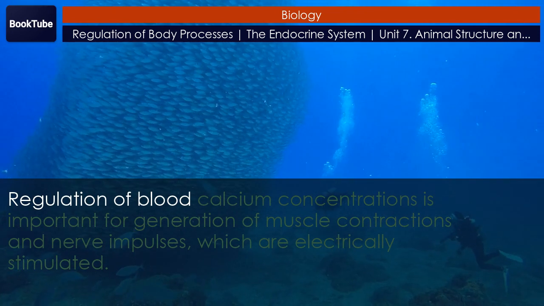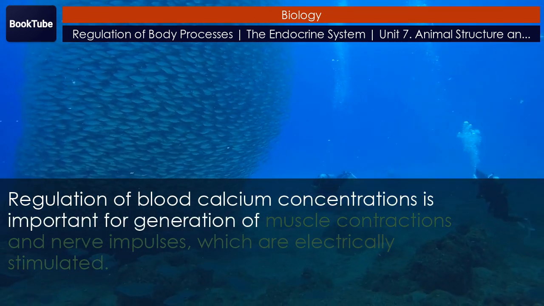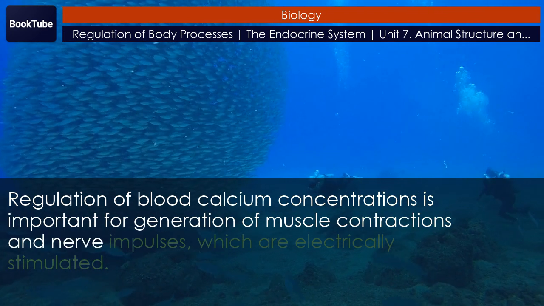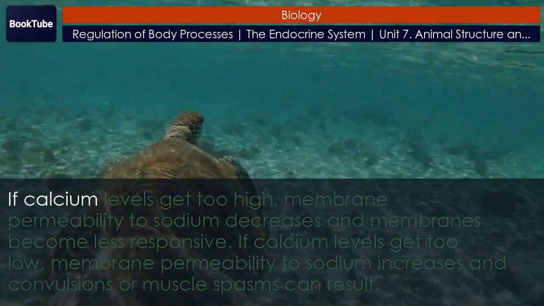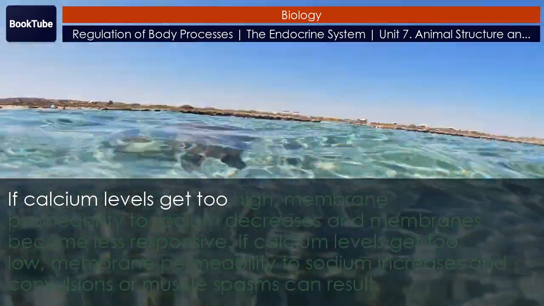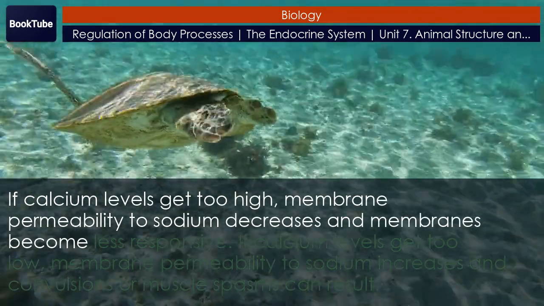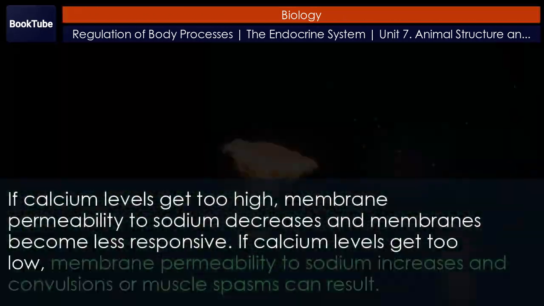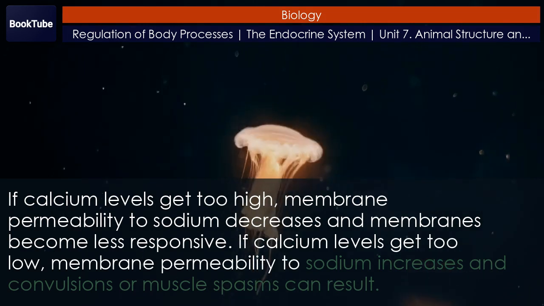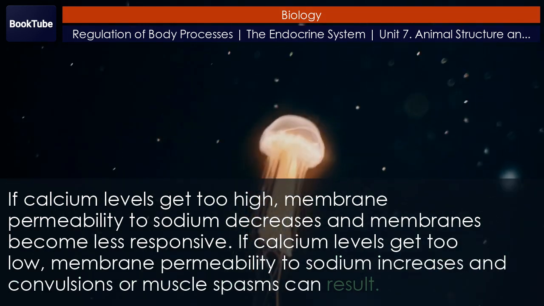Regulation of blood calcium concentrations is important for generation of muscle contractions and nerve impulses, which are electrically stimulated. If calcium levels get too high, membrane permeability to sodium decreases and membranes become less responsive. If calcium levels get too low, membrane permeability to sodium increases and convulsions or muscle spasms can result.